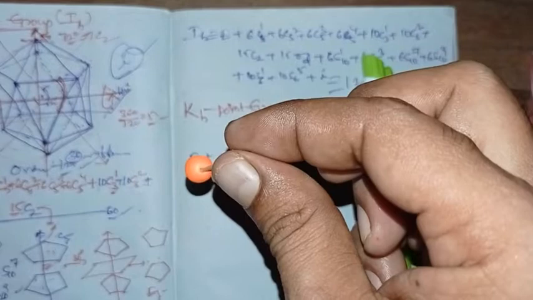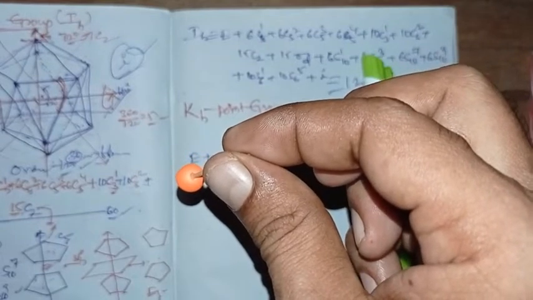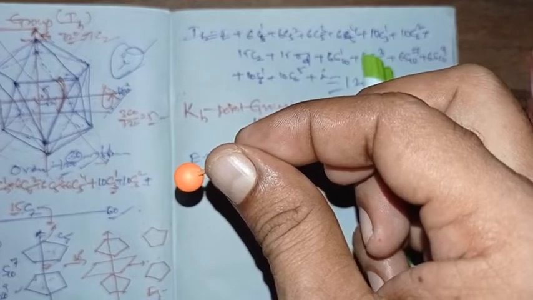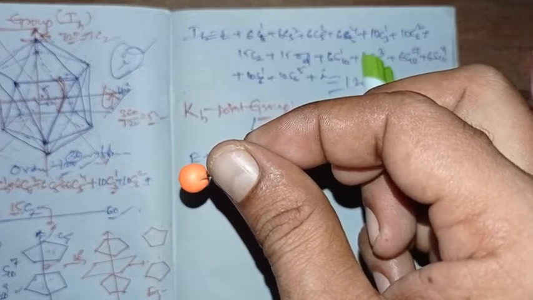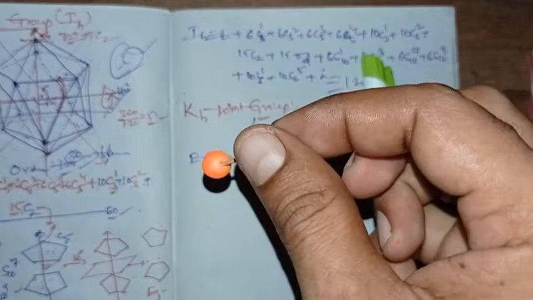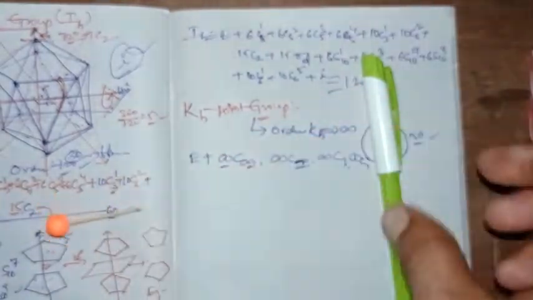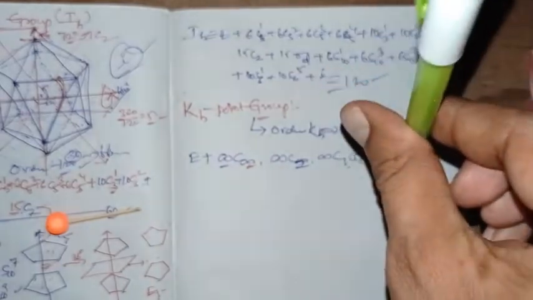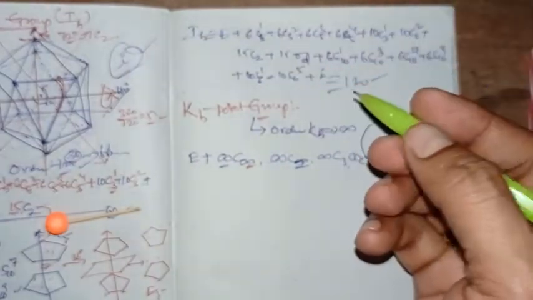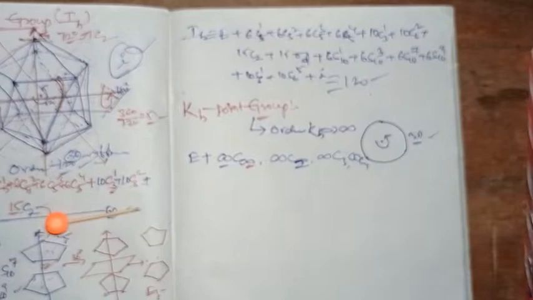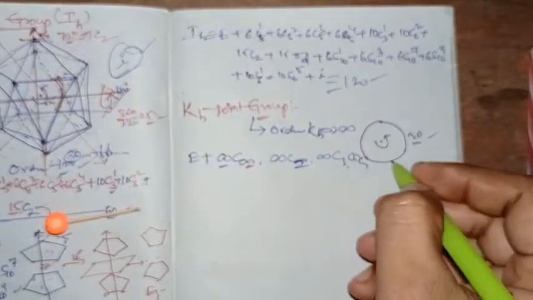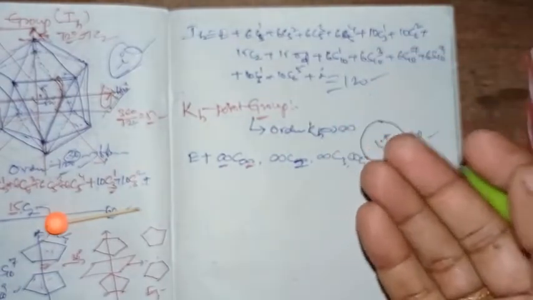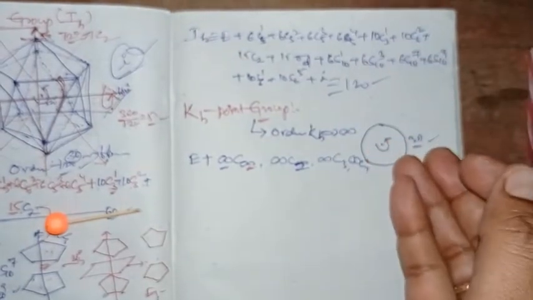When you rotate by a minute angle, 30, 0.0001, whatever angle you rotate, it gives you an equivalent configuration. In whatever orientation you take an axis and do any angle, it gives you a rotational axis. So an infinite number of infinite-fold rotational axes are possible in a spherical shape, right?